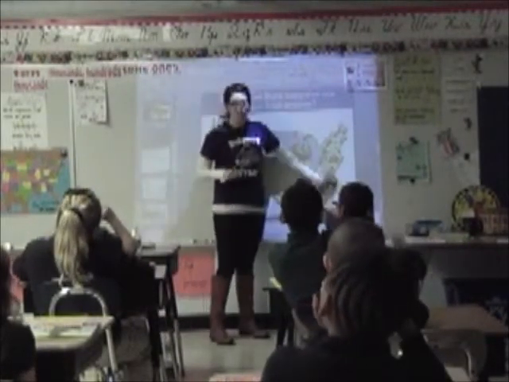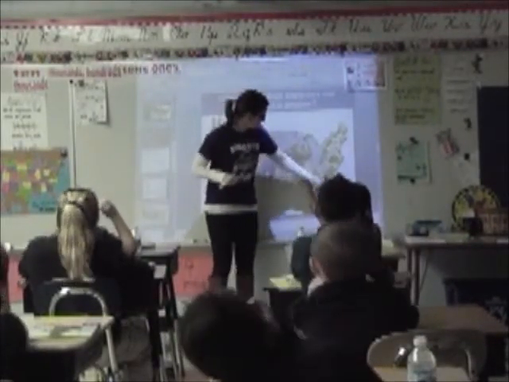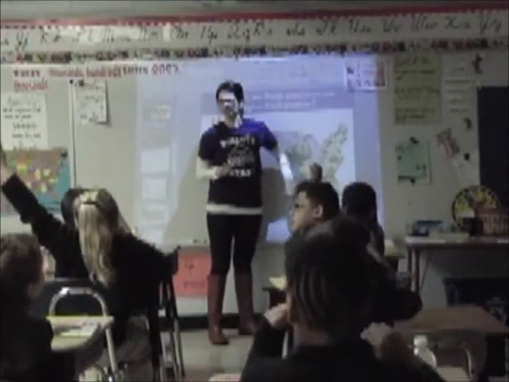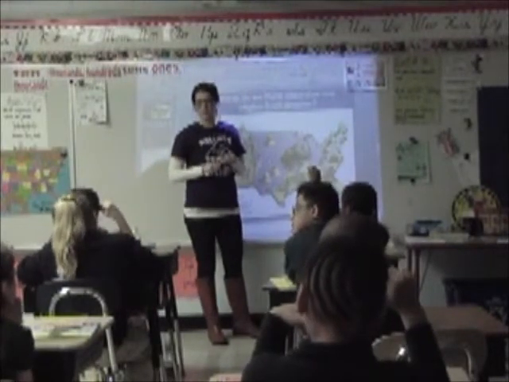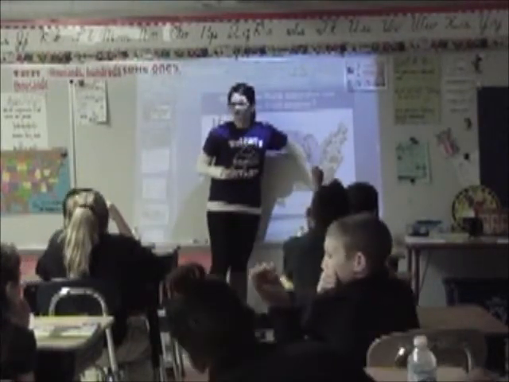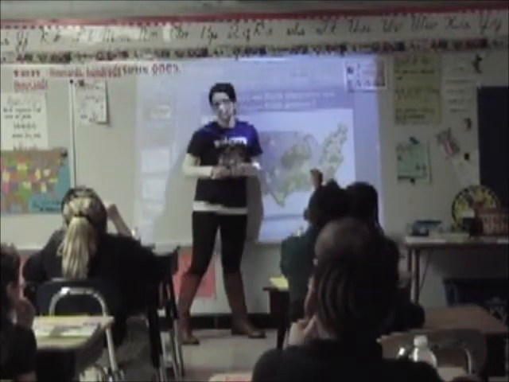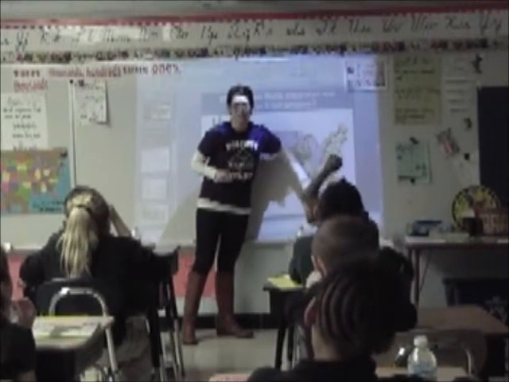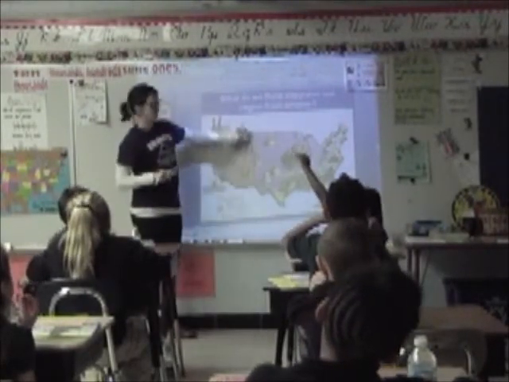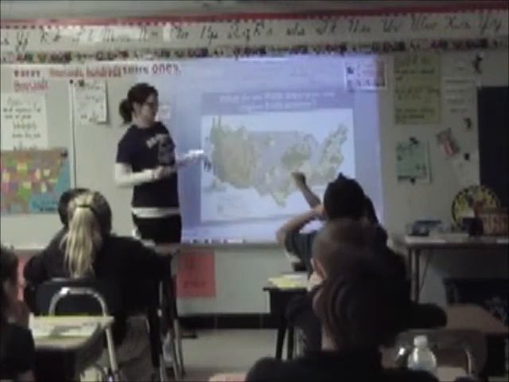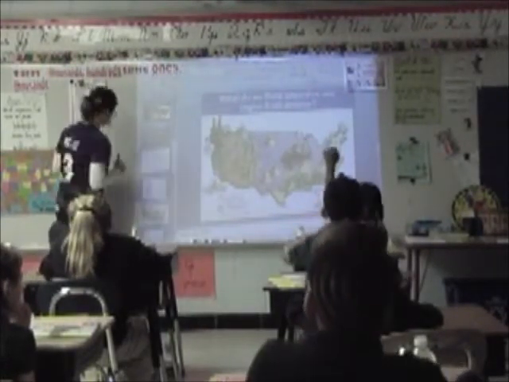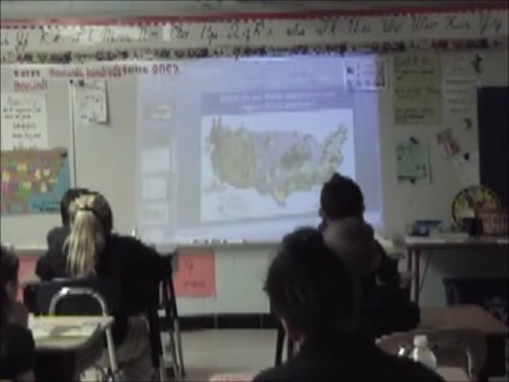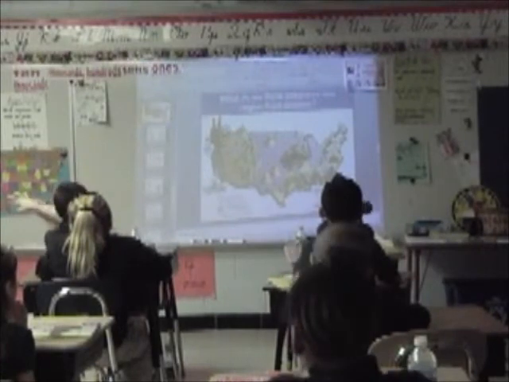Okay, and then those of you that went to Florida, why do you think that there's a bunch of pretty plants and sunny down here? Christian? Because the sun and because it has good weather. It has good weather, right? And it's down by what? The ocean, right? So this would be a separate area because it's so warm and it's got nice weather. And it's much different than up in the mountains, right? Okay. Dory, you have something to say? On the other map, I don't see Canada. That's because we're just talking about the United States right now, okay?